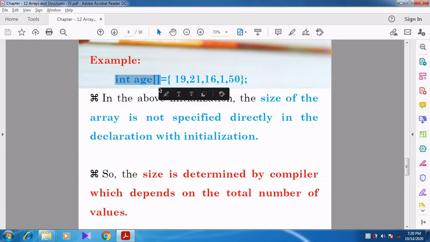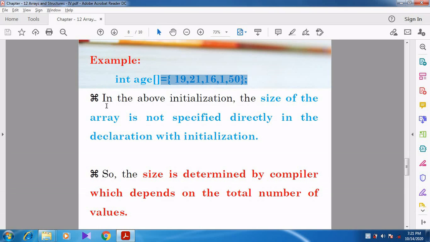The size is not specified, but they have given the values 19, 21, 16, 1, 50. Now what will happen? The compiler will take the size based on the number of elements, or the number of values.